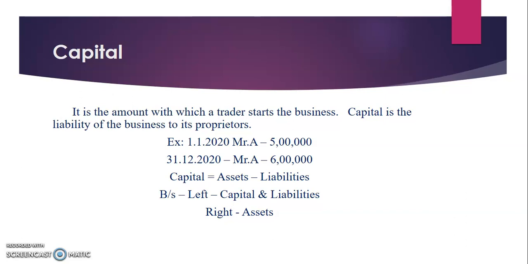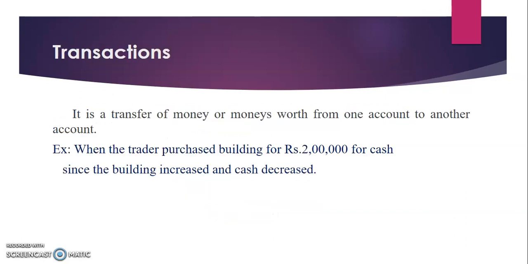For example, on 1/1/2020, Mr. A started a business with a capital of rupees 5 lakh. After 1 year, that is 31/12/2020, Mr. A had an amount of rupees 6 lakh in their accounting. So the difference between 5 lakh and 6 lakh is rupees 1 lakh. So 1 lakh is a profit. Capital is equal to assets minus liabilities. On the balance sheet left side we have to mention the capital and the liabilities. On the balance sheet right side we have to mention all the assets.